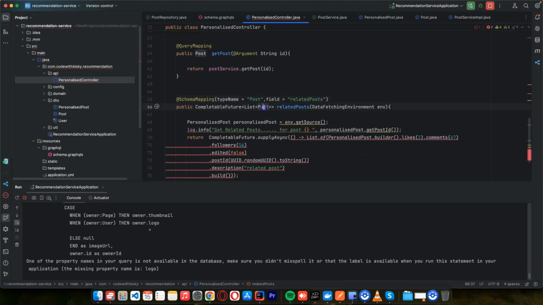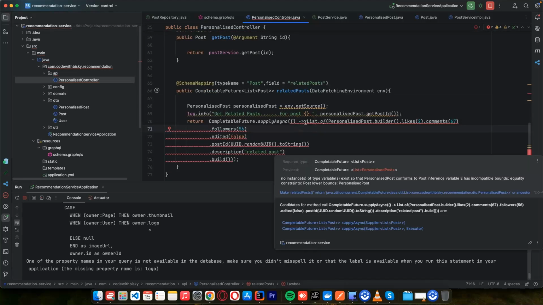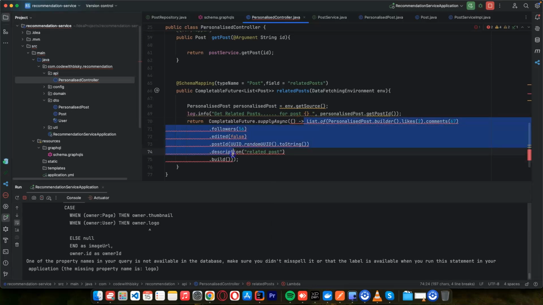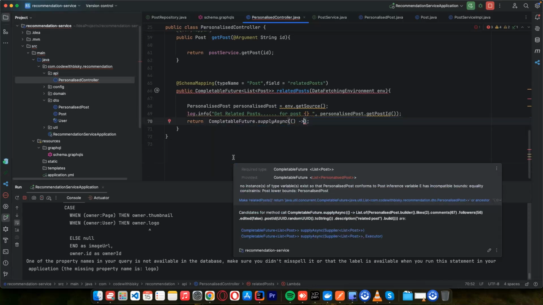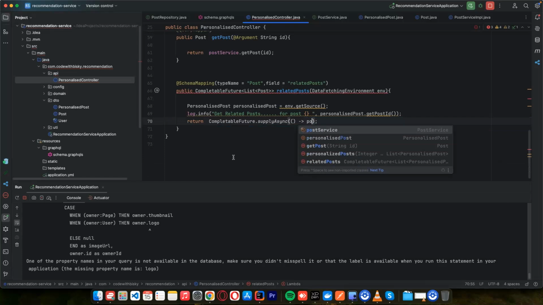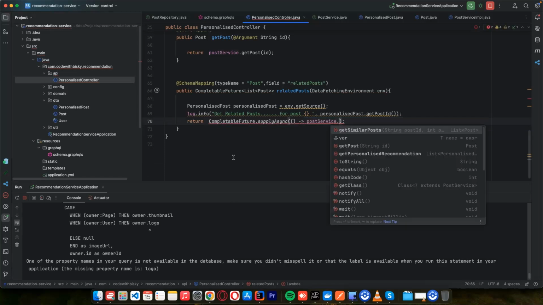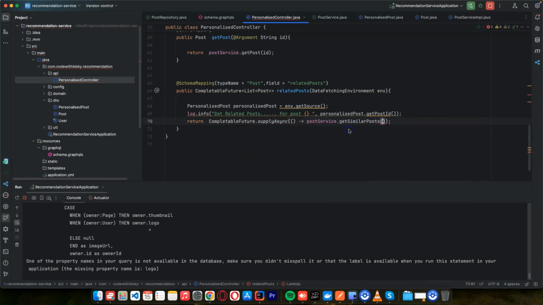And here we need to return this dummy data that we have here. We just say post service dot get related post, and we need to get from this post ID. And let's get maybe just 5, page 0, and we want to get just 5, right?